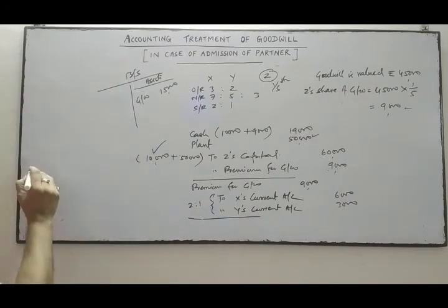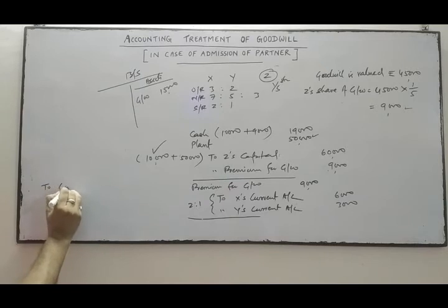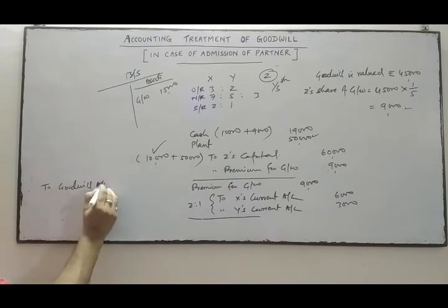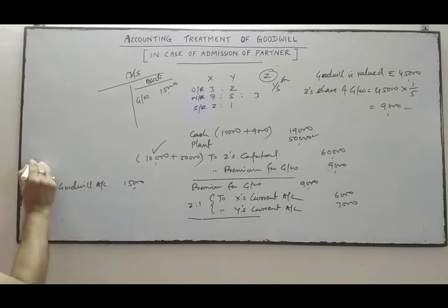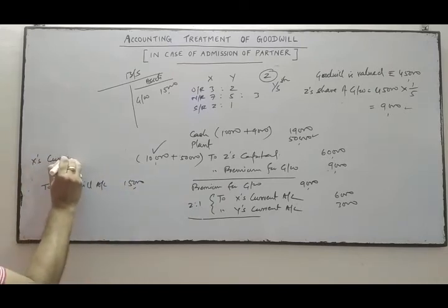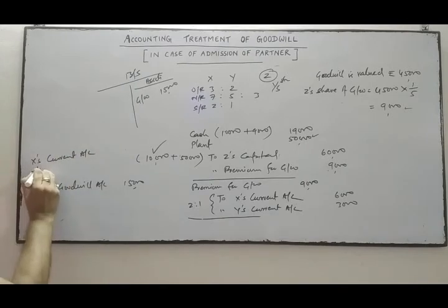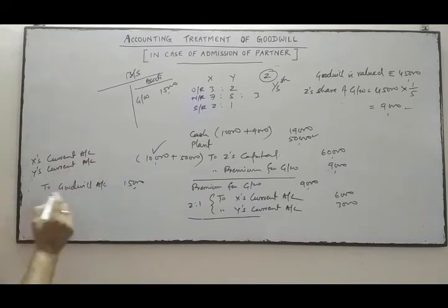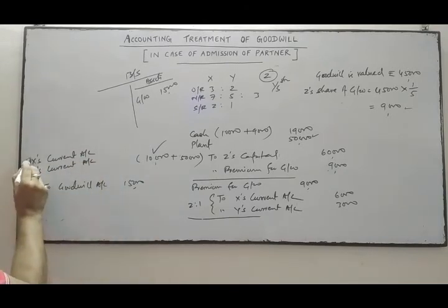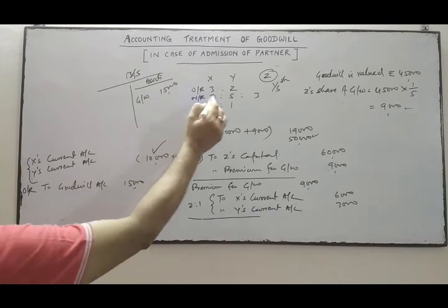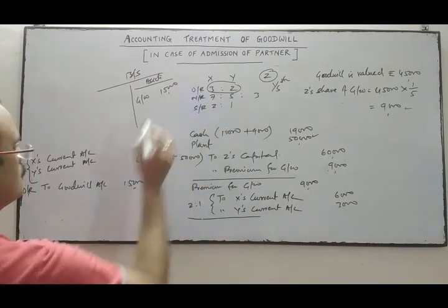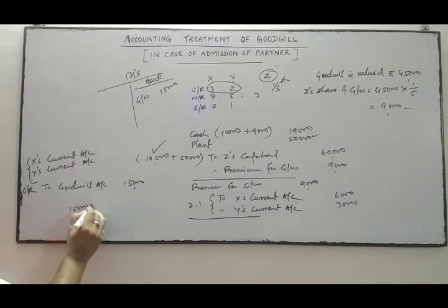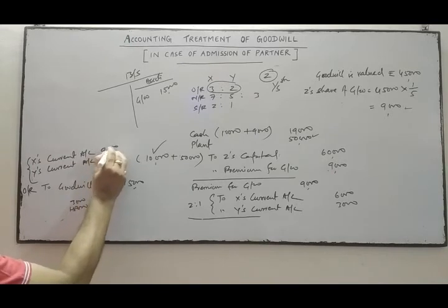Writing off, we will credit the goodwill account 15,000 and debit the old partners' current accounts, X and Y. This amount will be transferred to old partners X and Y in their old ratio, and the old ratio between them is 3:2. So this 15,000 will be divided in the ratio of 3:2, that is 3/5 and 2/5. So 9,000 and 6,000 respectively.